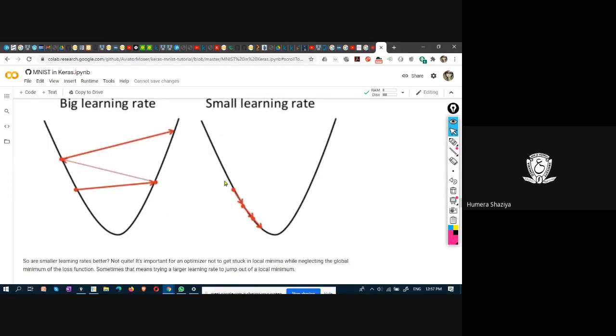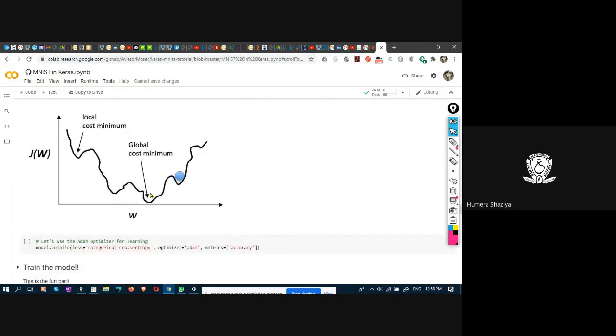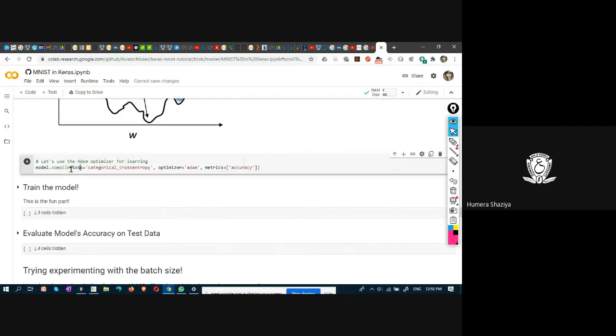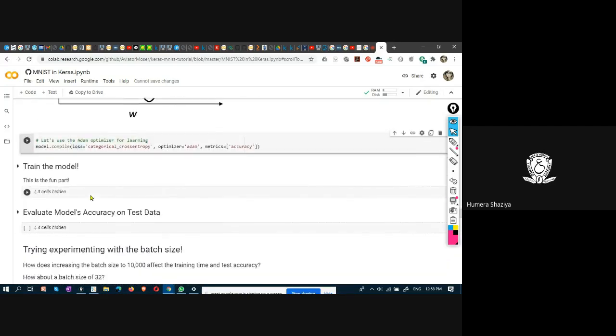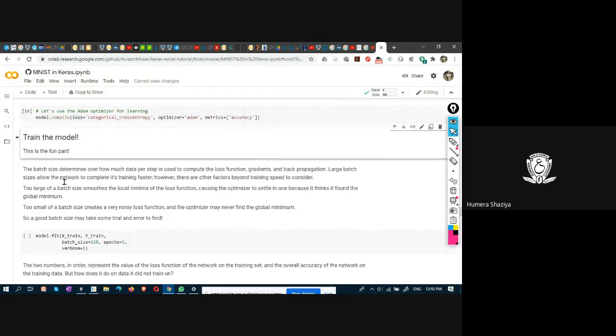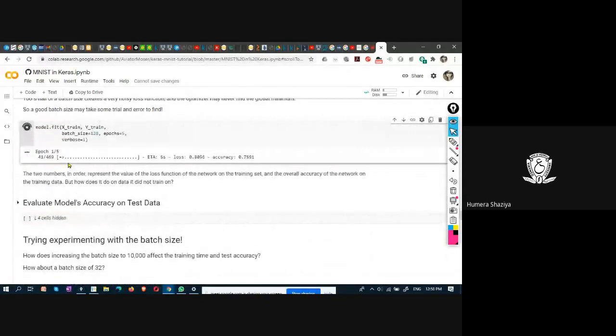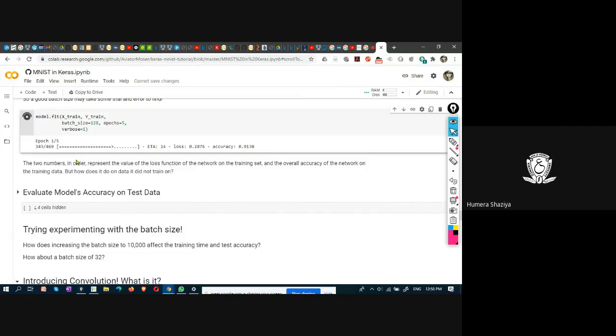A smaller learning rate requires more number of steps. And this is local minimum, this is global minimum. This is all we learned in our previous classes. This is compiling the model. This one is training, known as training the model for 5 epochs.